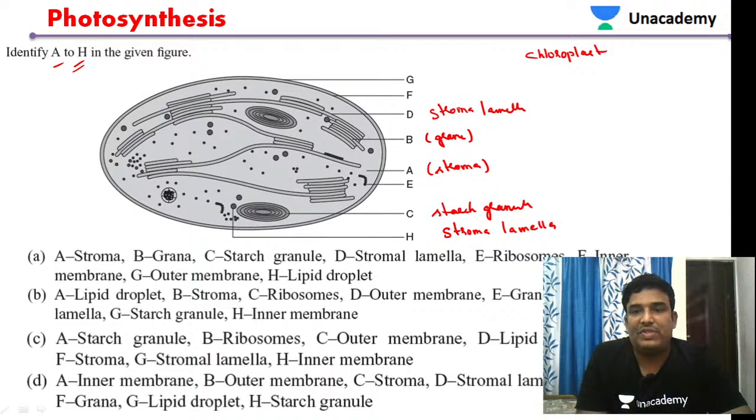After D we have E. E is ribosomes. F is membrane, certainly an inner membrane. Then G is outer membrane.